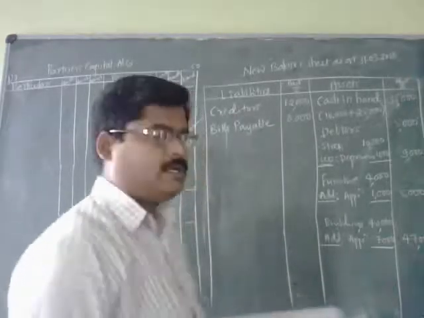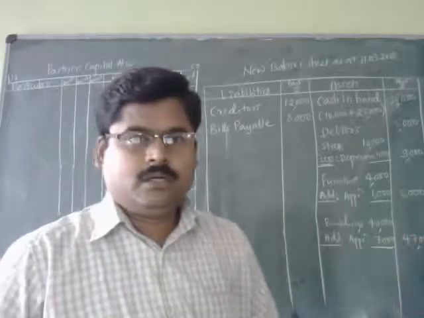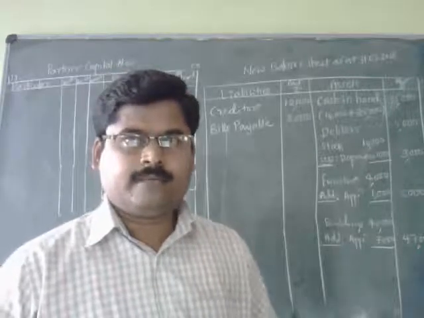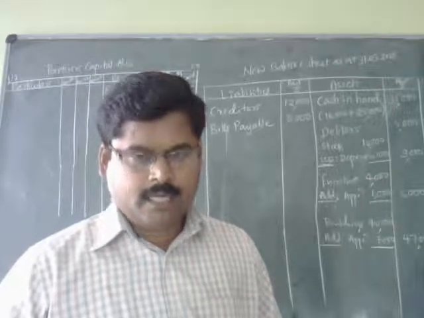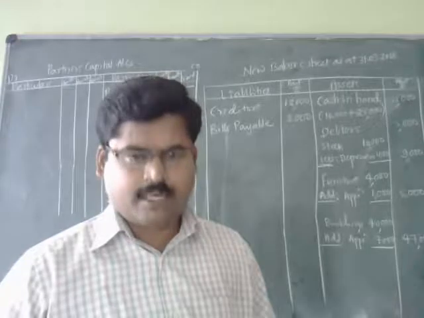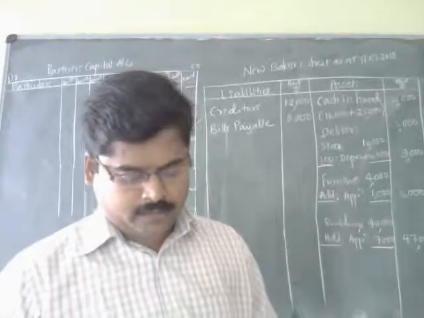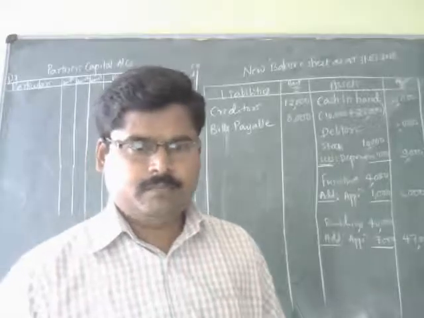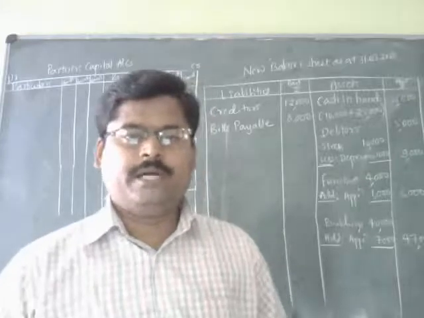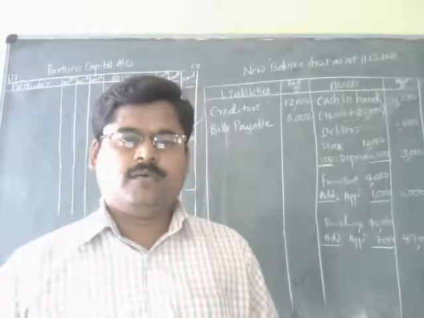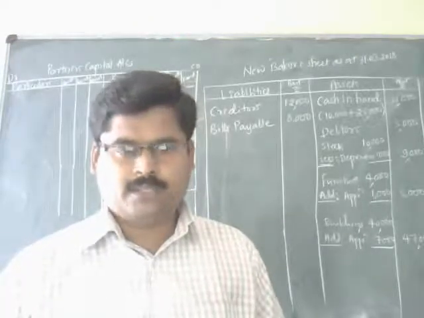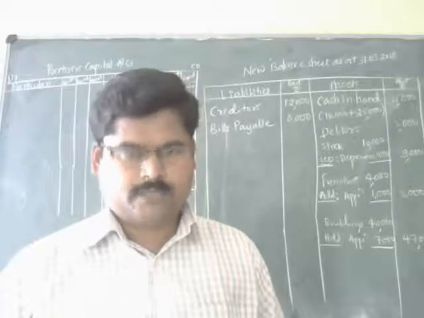Okay, now all the items of asset side of the balance sheet is over. Now once again you have to go through the items one by one. If you go through the liability side of the balance sheet, creditors is over, bills payable is over, reserve fund is over, capital is over, and come at the down of the para. The new partner should bring rupees 25,000. Once we have recorded into the partner's capital account, that is first adjustment, and second item where we have shown, we have added to the cash balance, that is why it is also having two effects.